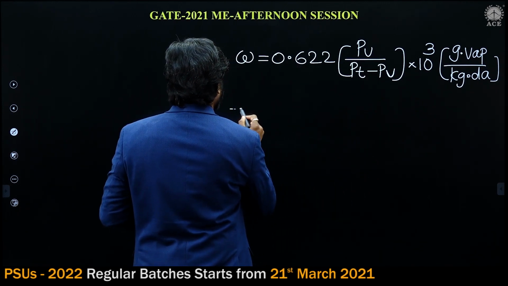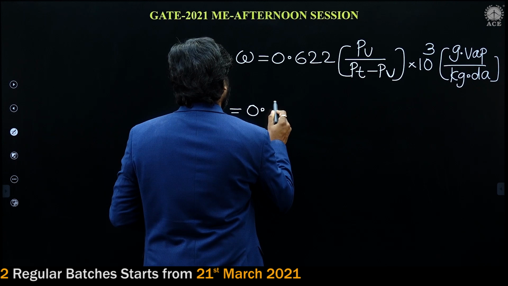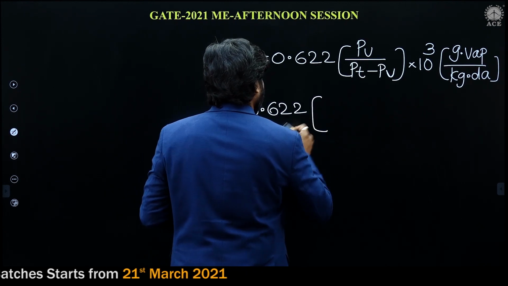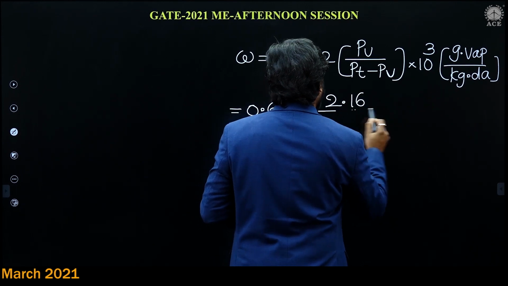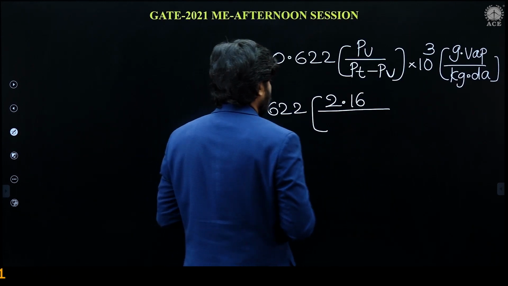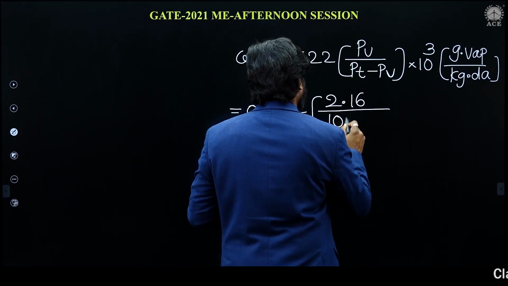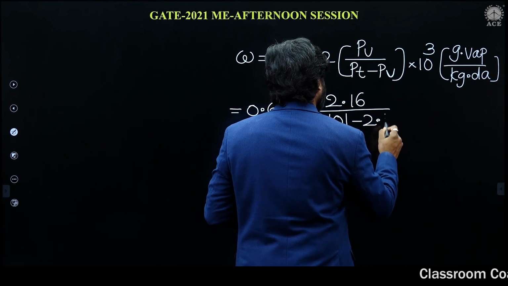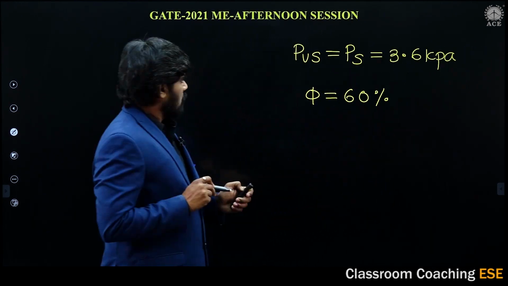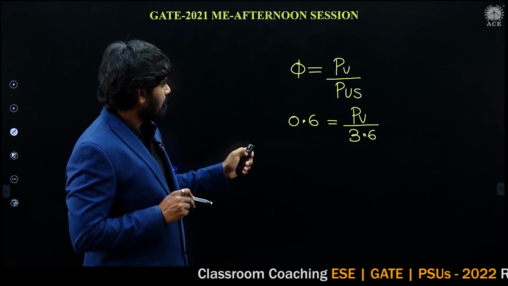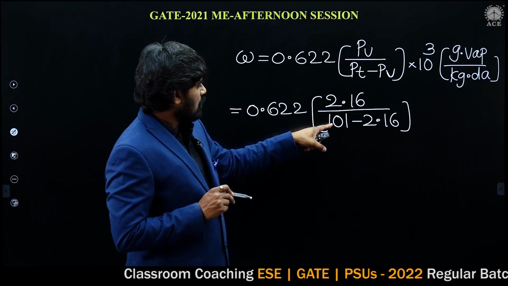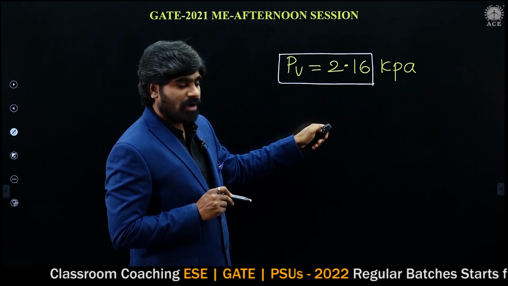Now let us substitute values. 0.622 times PV, 2.16, by total pressure 101 minus 2.16. Total pressure is 101, PV is 2.16, we have calculated.